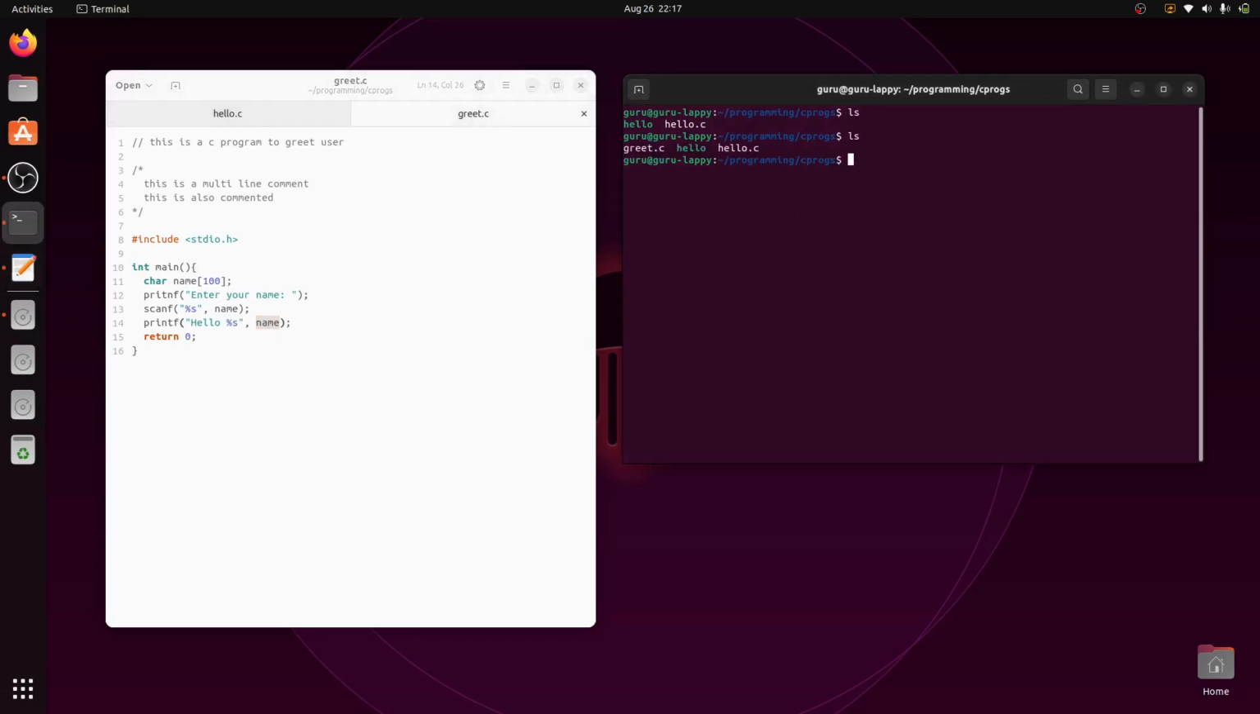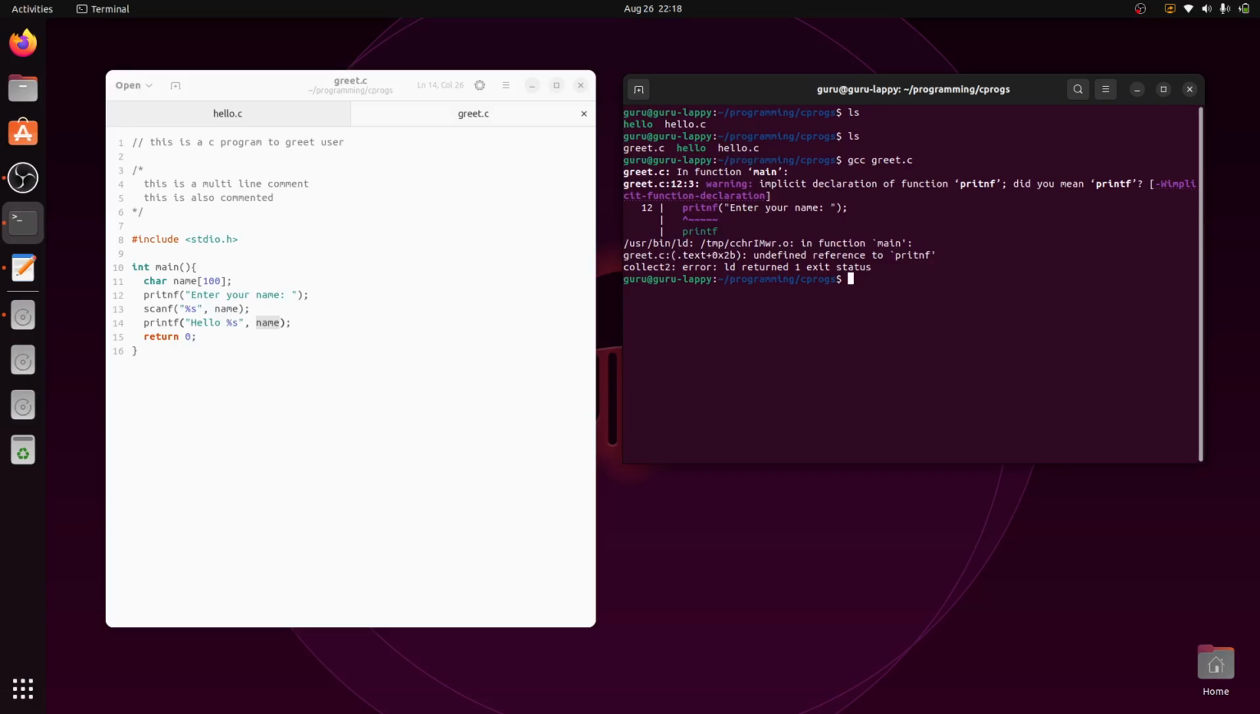Now I will go to my console and see. Okay, I have greet.c. Now I have to compile this. To compile, I use gcc greet.c. If I do it just like this, it will compile, and once everything is good and there are no errors in this program, it will create an executable file called a.out. Now I did it. It is saying there's a problem: the function printf is wrongly spelled here. Let's fix this. This is printf. I saved it again, so now this is compiled.